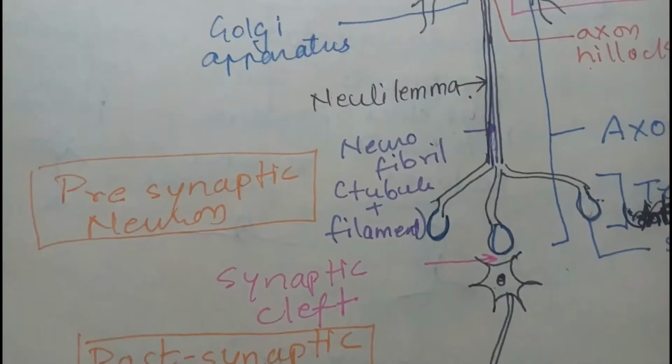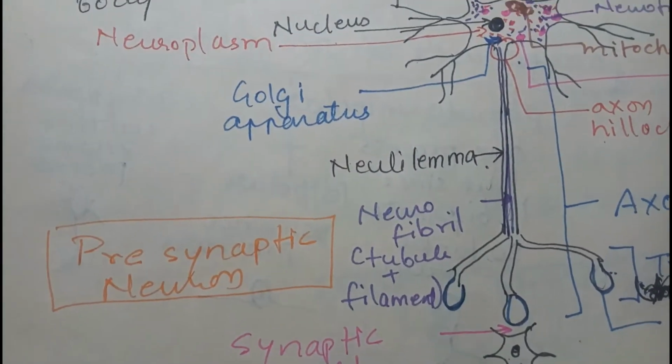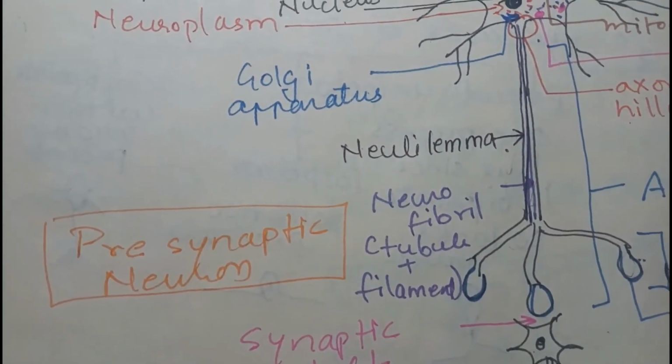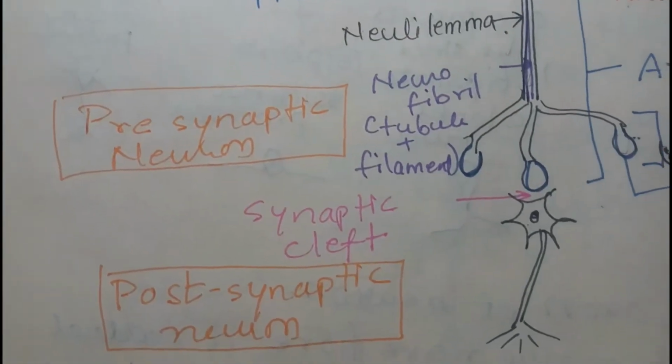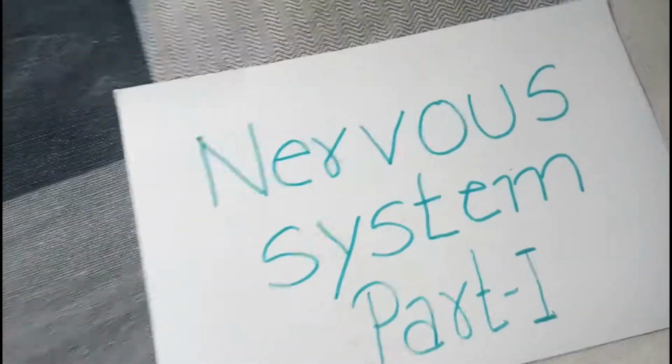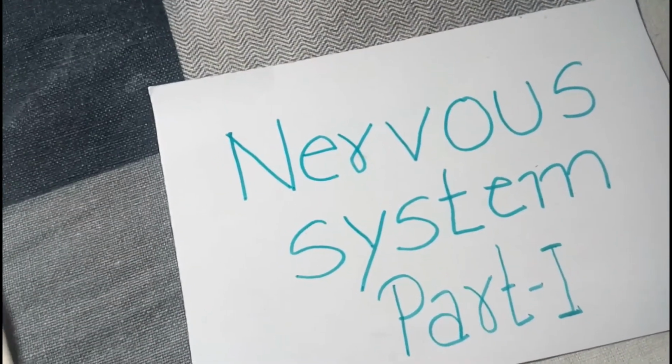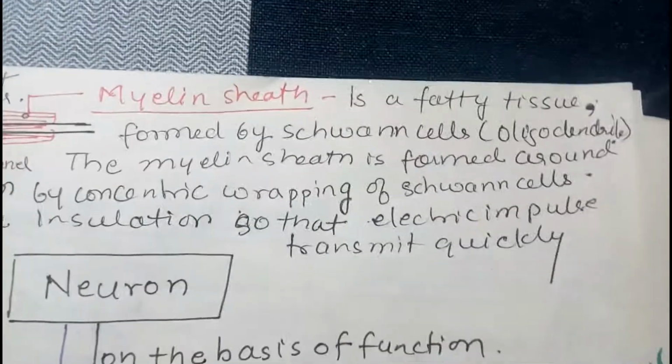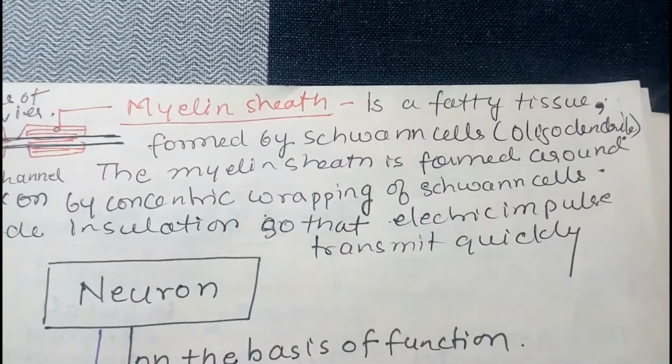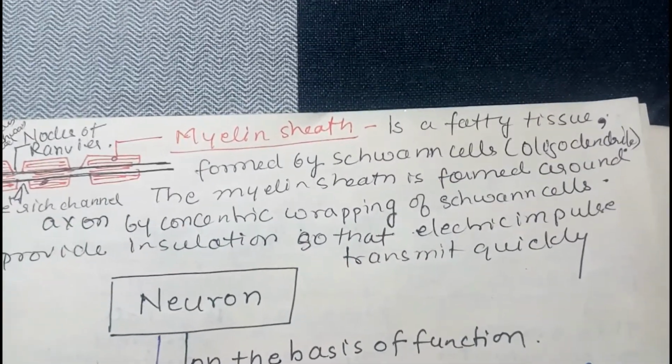The neuron which ends over here is called the presynaptic neuron, and the neuron which starts is called the postsynaptic neuron. You'll also find that the neuron is surrounded by the myelin sheath. The myelin sheath is the fatty tissue formed by Schwann cells or oligodendrocytes.